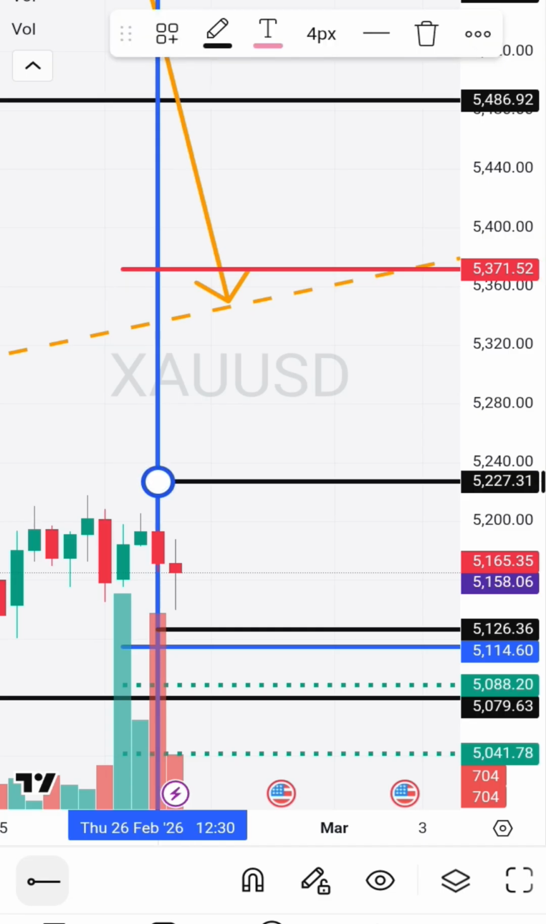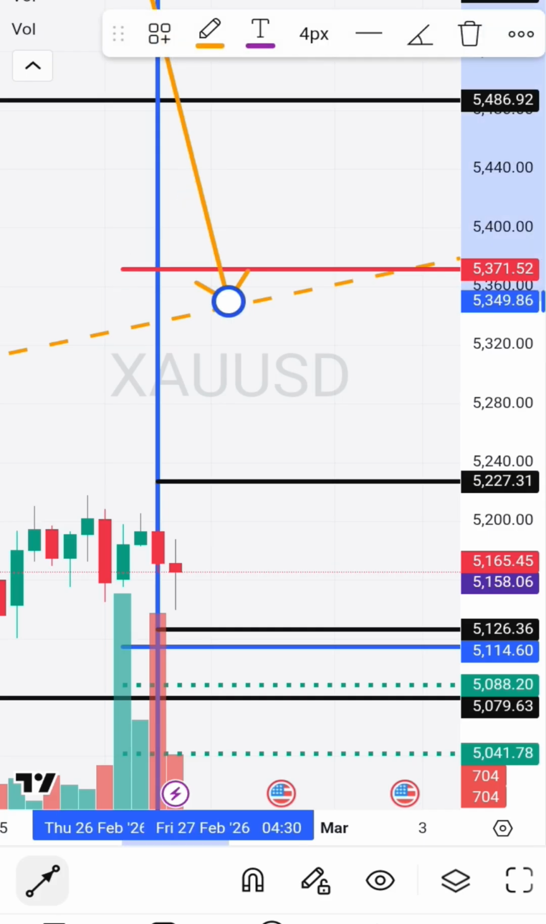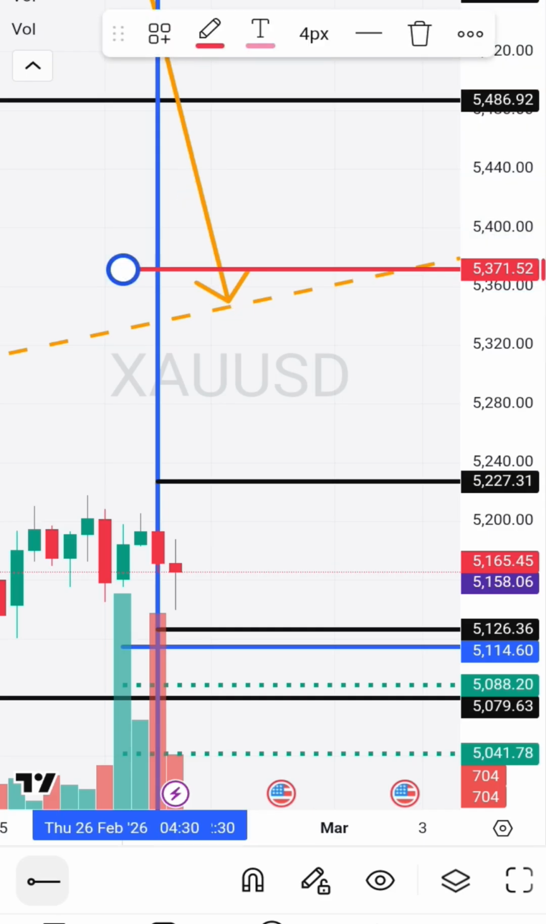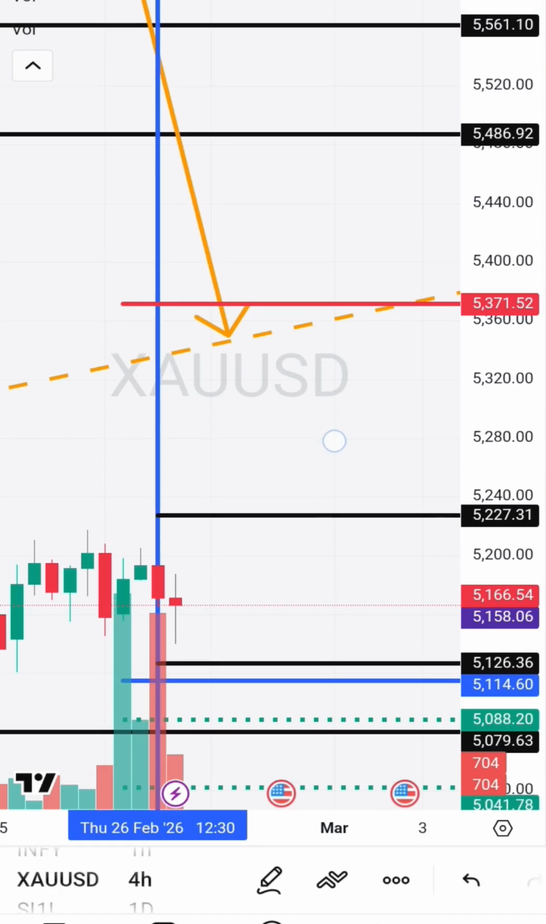Only if it gives a gap up of some $30-40, I mean 1% at least, then it will go and touch the middle end of the channel, as well as the top end of the channel, sorry, the resistance line at $5371.